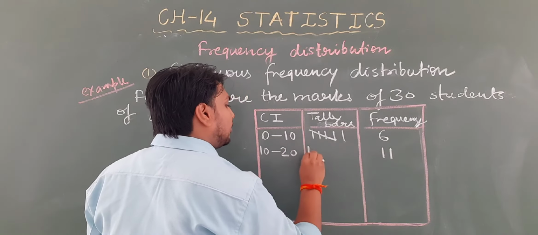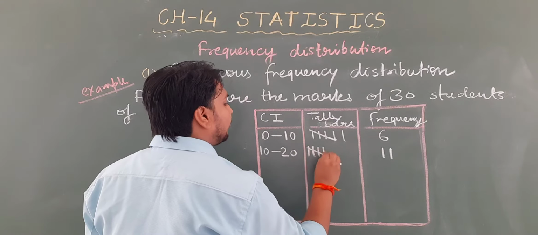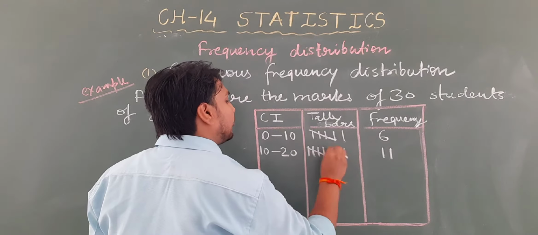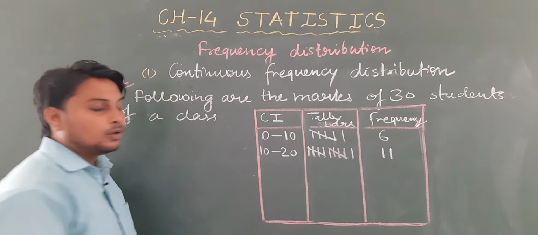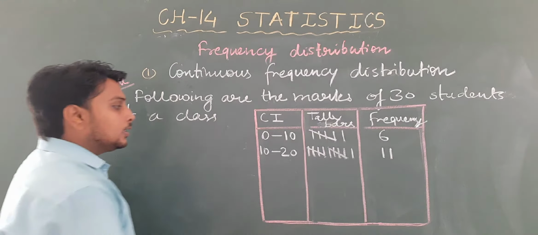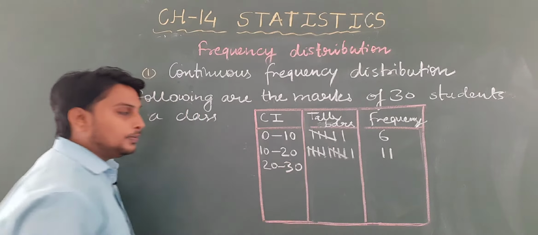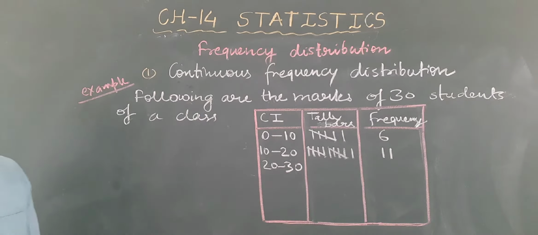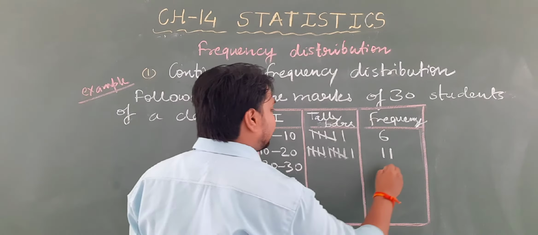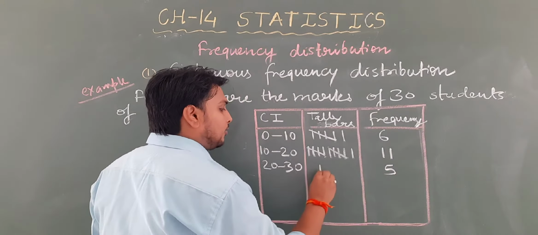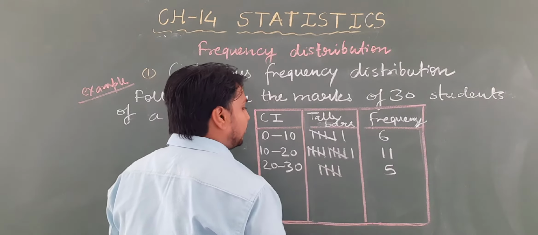So it will be 1, 2, 3, 4, 5, 1, 2, 3, 4, 5 and 1. The students who have got marks between 20 to 30, suppose it is 5. So it will be 1, 2, 3, 4, 5.